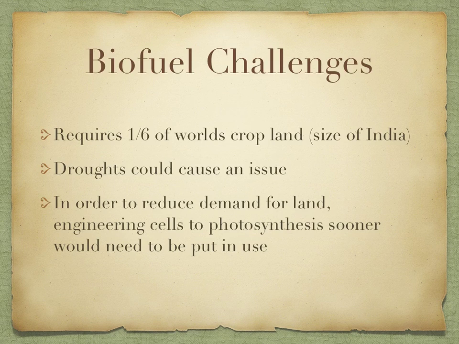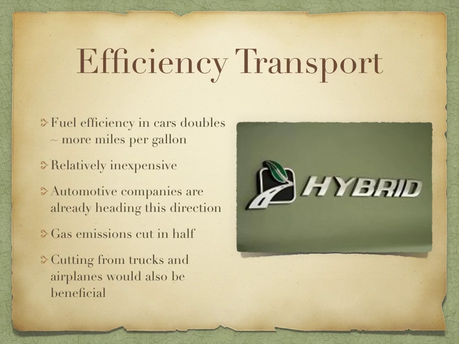Though biofuels have a lot of perks, they also have a lot of problems, such as the amount of land needed just specifically for biofuels, let alone crops used for food and feed for the animals and such, would be the size of India, which is 1/6 of the world's cropland, which is a considerably large amount of land specifically for biofuels. Also, droughts could really cripple the system because if the plants die, we won't be able to make the fuel, and it would take a considerably long amount of time to regrow the plants and such. And in order to reduce demand for land, scientists would need to engineer cells to photosynthesize sooner, which is going to take a lot of energy from the scientists and still needs to be produced.